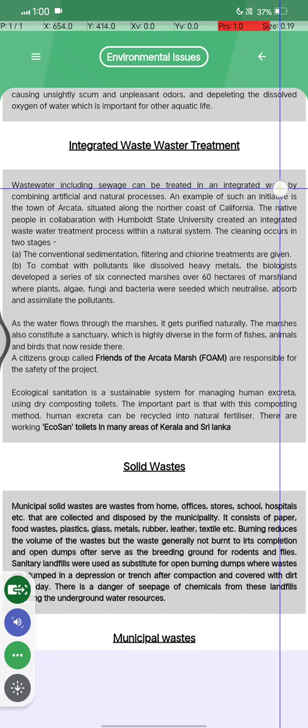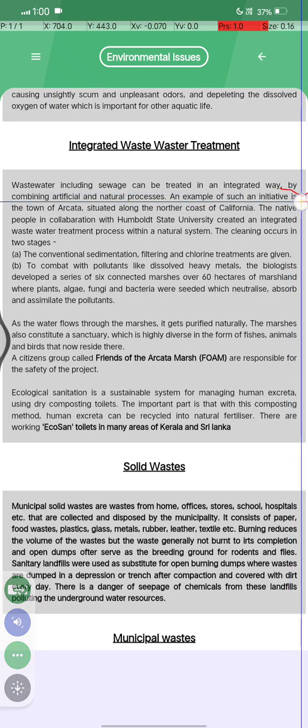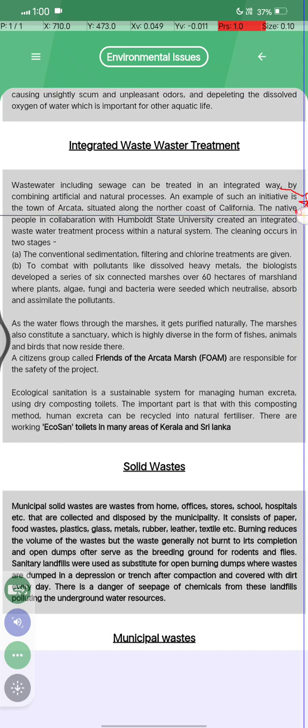सबसे पहले वेस्ट वाटर including the sewage can be treated by integrating and combining artificial and natural processes. An example is the town of Arcata, situated along the north coast of California, where the native people in collaboration with Humboldt State University created an integrated wastewater treatment process within a natural system. The cleaning occurred in two stages.